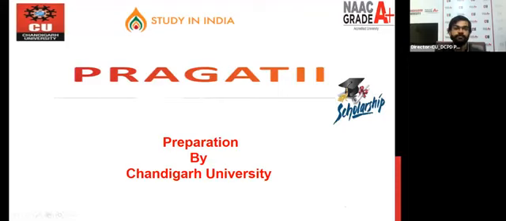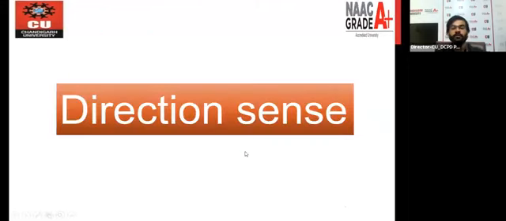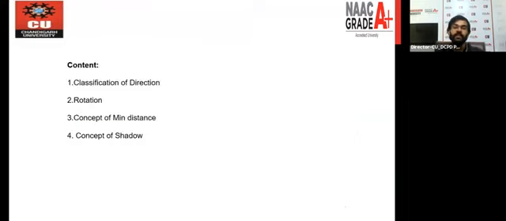So you need some direction sense if you want to attempt questions based on direction. For the content part, first we will discuss the classification of direction. After that we will rotate some directions, and third we will use the concept of minimum distance. And in the last we will discuss the concept of shadow. So these are the four subtopics that we have to discuss in the chapter on direction.